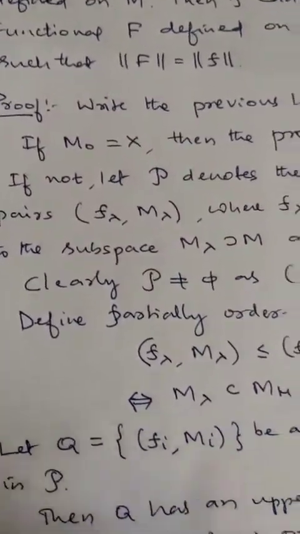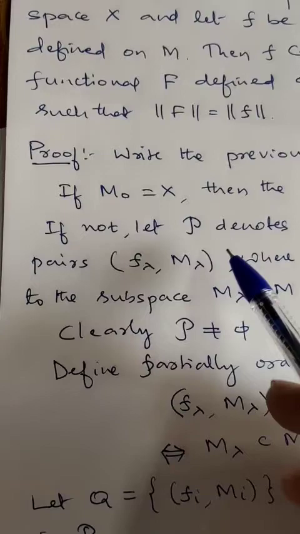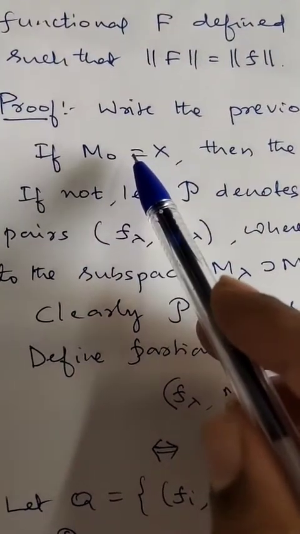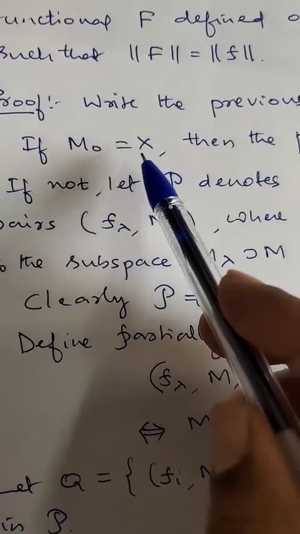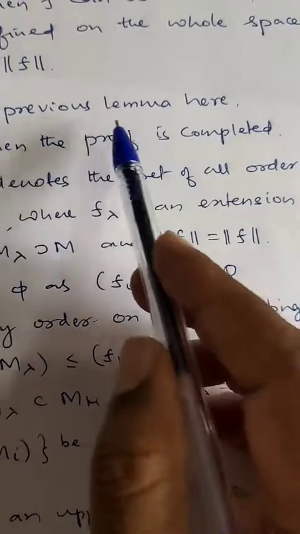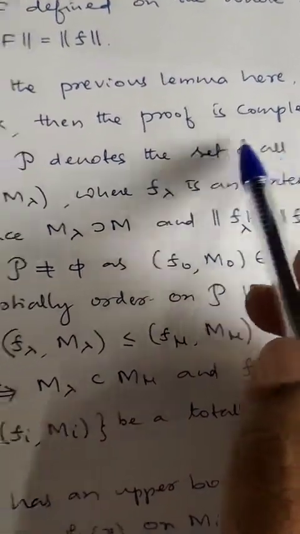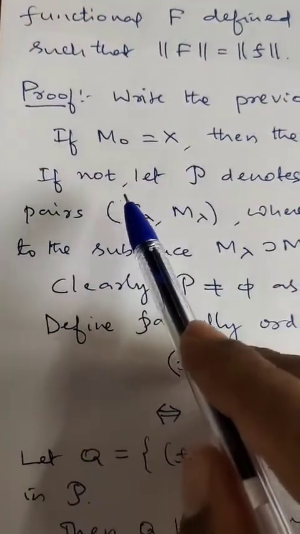So depending on the marks, you need to answer. Now the proof of this theorem. If M naught itself is a single extension, then what will happen? M naught becomes X. If M naught is equal to X, then the proof is completed because the lemma itself gives the proof. So if M naught is not all of X, then what will happen?